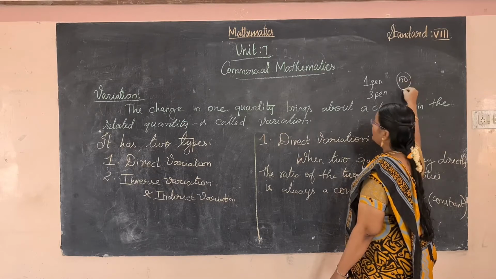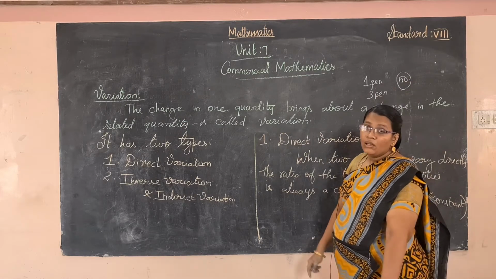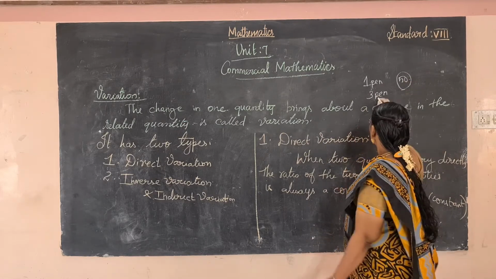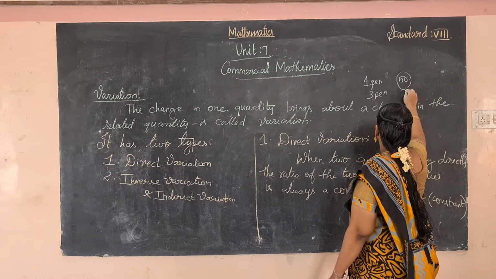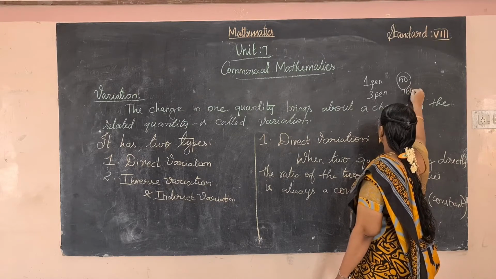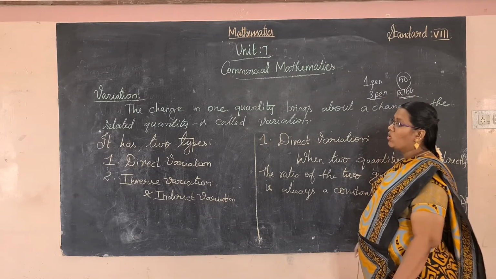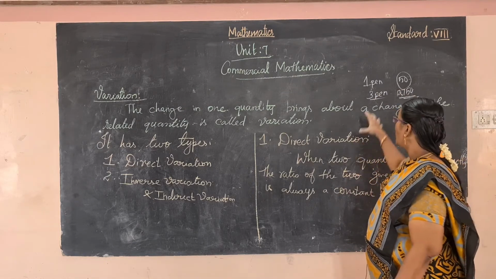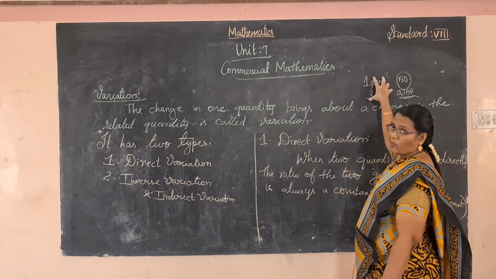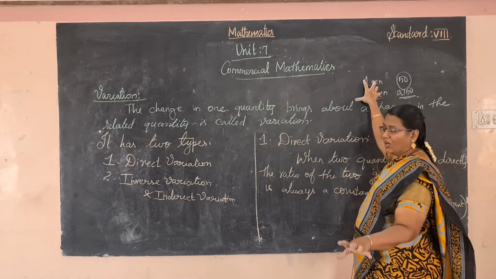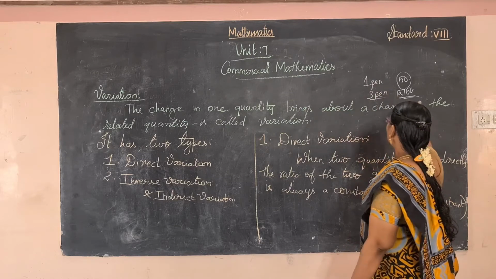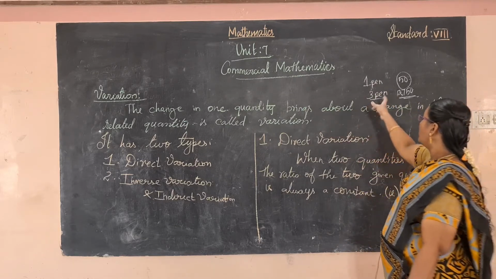The value will be increased. How many rupees? 150 rupees. This is called variation, a change in one quantity. So the number of pens, considered as one quantity, brings about a change in the related quantity.